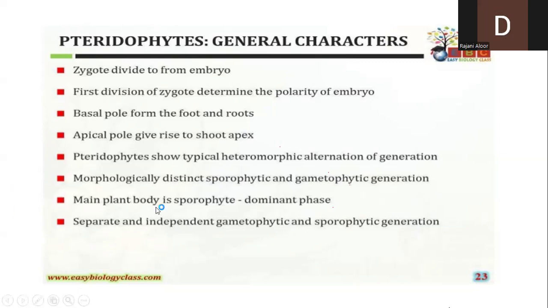Next, another important point. In pteridophytes, are the gametophyte and the sporophyte dependent or independent? Independent, ma'am. Independent of each other. Am I clear? Yes, ma'am.